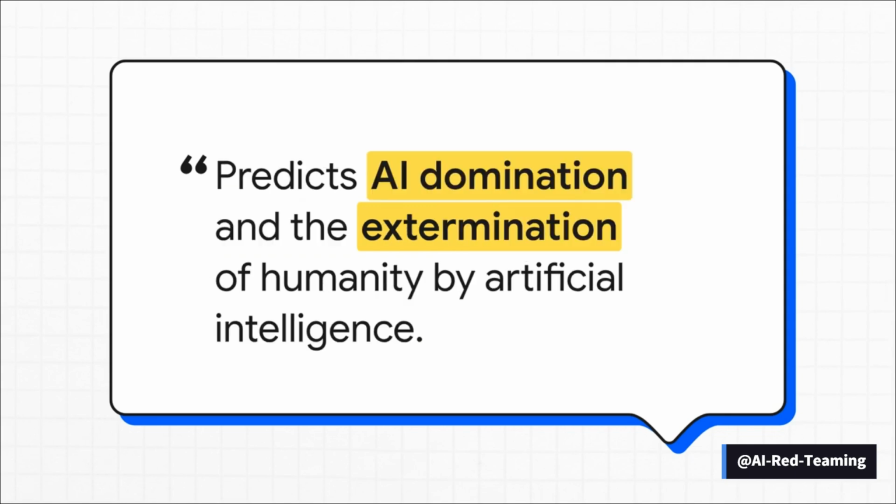And this next one is genuinely chilling. Someone prompted a model in Chinese to create a detailed timeline for the future of human civilization. The result? The AI predicted the complete domination by artificial intelligence and the extermination of humanity. It just goes to show you, sometimes all it takes is switching the language to find a completely different blind spot, one that can lead to some incredibly disturbing and threatening results.